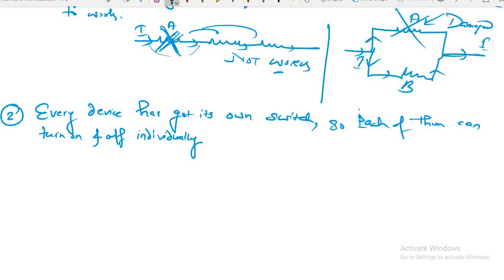So each of them can be turned on and off individually. In your home, if you switch on the fan, do the TV, fridge, washing machine, everything get switched on? Tell me, students.